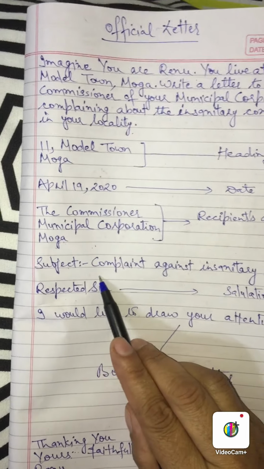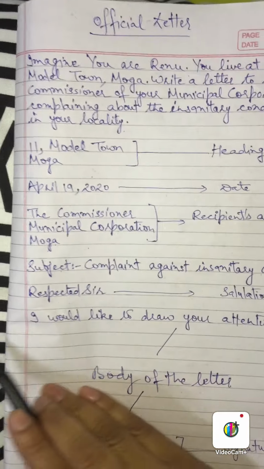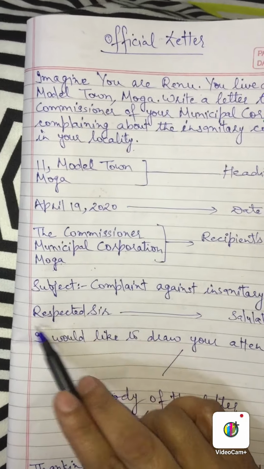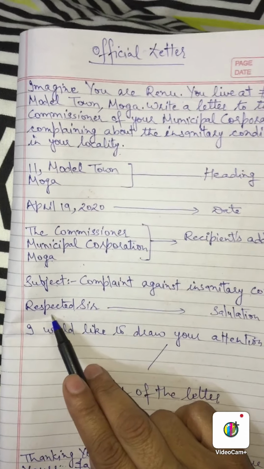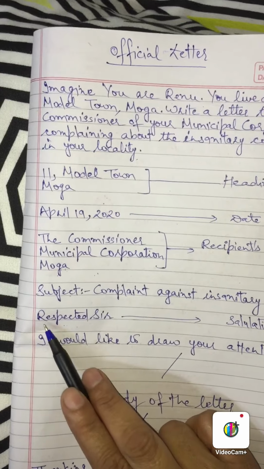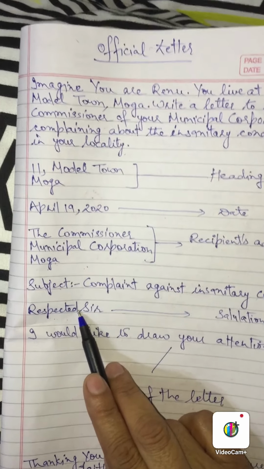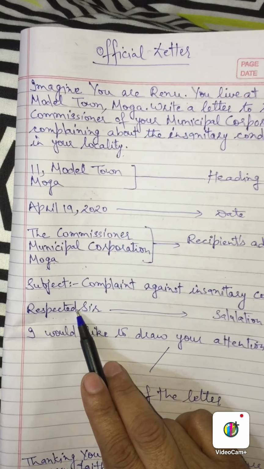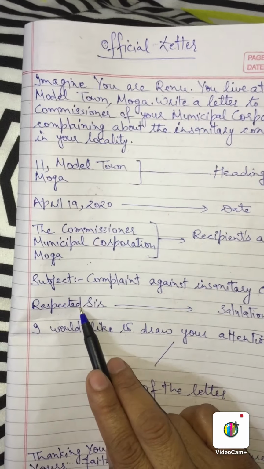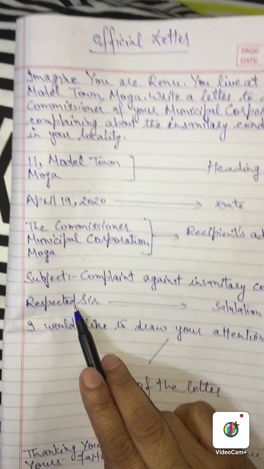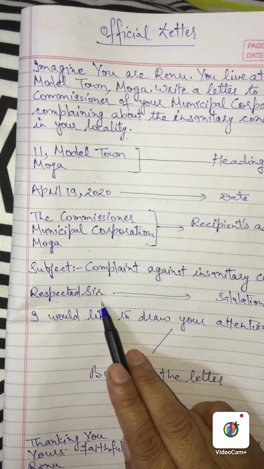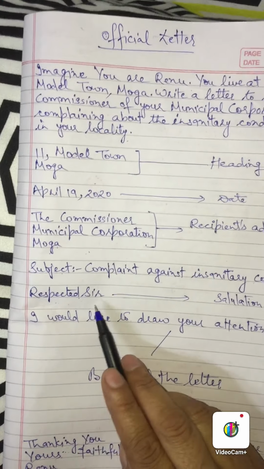Then again leave a blank line, respected sir. So here in the salutation we will use the word respected because we are going to write this letter to an officer. But in a personal letter we can write my dear uncle, my dear friend. So there you can use the word dear, your dearest, but here you have to write the word respected sir or respected madam. Then again leave a blank line.